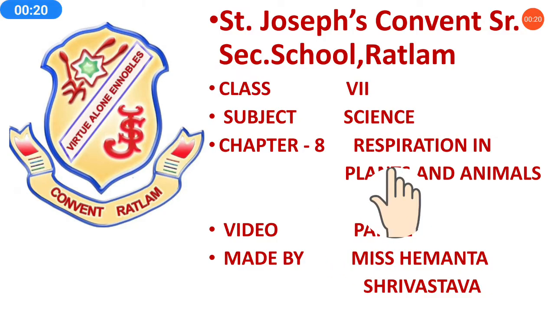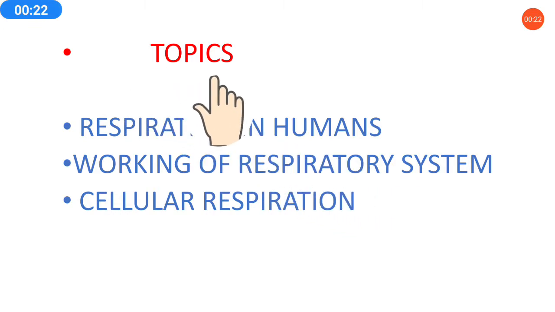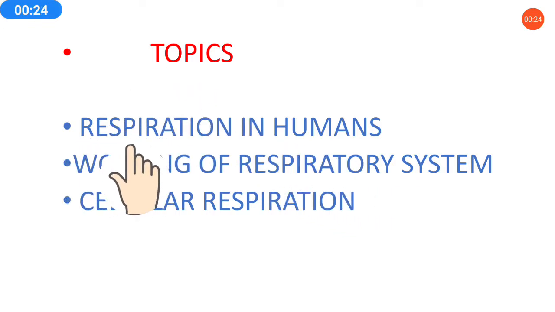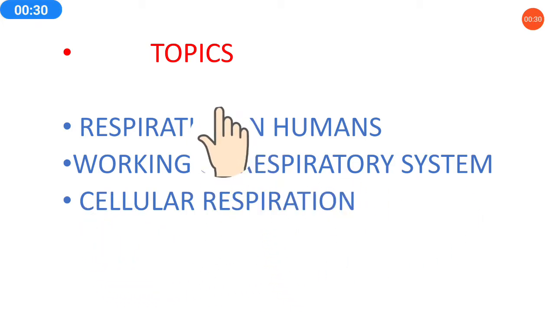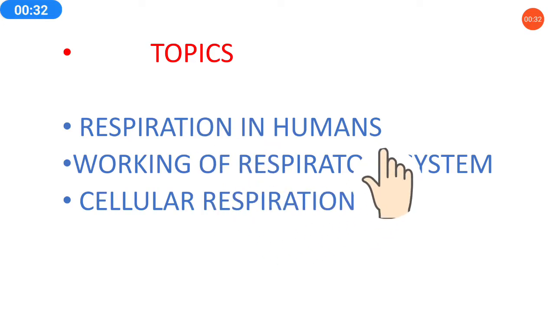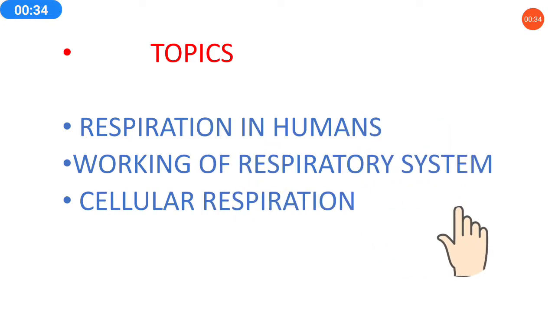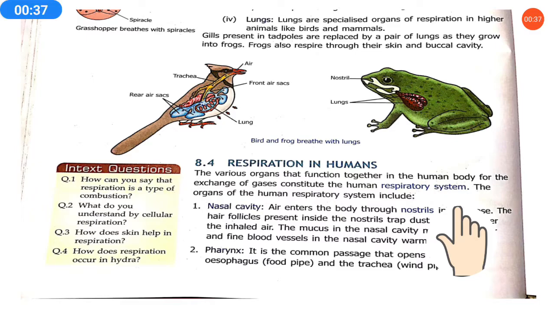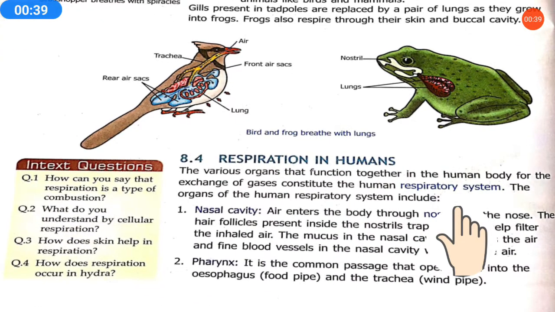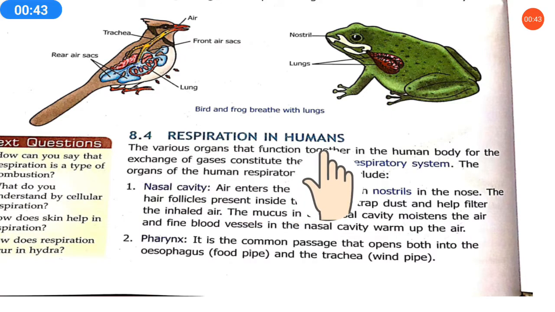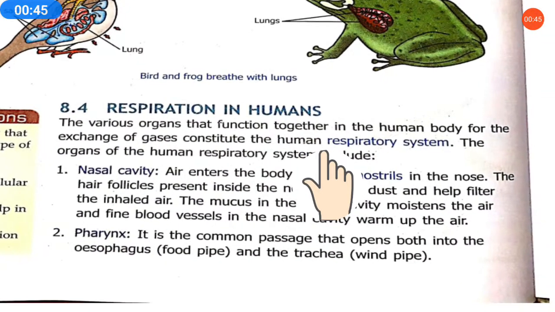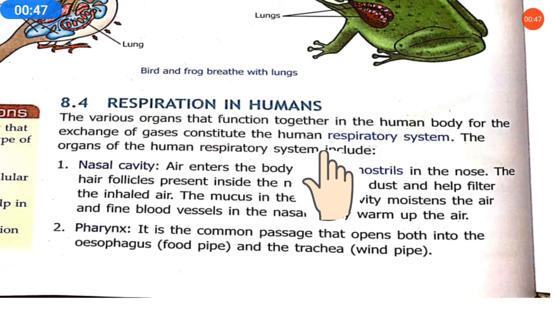You can check it. So in this video, we will cover the topics respiration in humans, working of the respiratory system, and cellular respiration. These three are the remaining topics of this chapter. Here we will understand these topics. So let's start with the next topic, respiration in humans. The previous topics of this chapter were already explained.